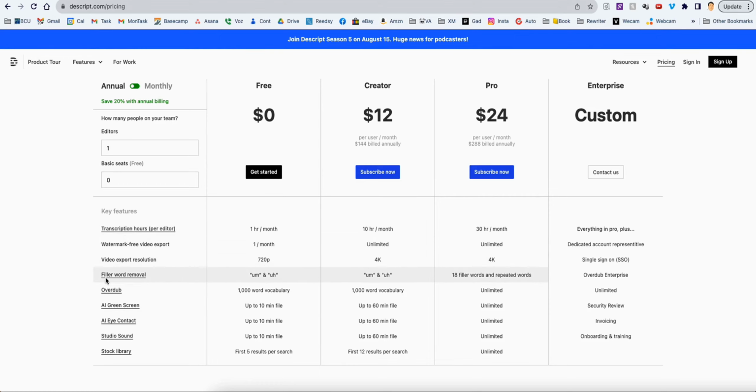Yeah, filler word removal. Ahs and ums on the free and creator level, and on the pro level, which is what I'm using, 18 other filler words, which are likes, you knows, what's ups, or whatever. There's just a bunch of other stuff.